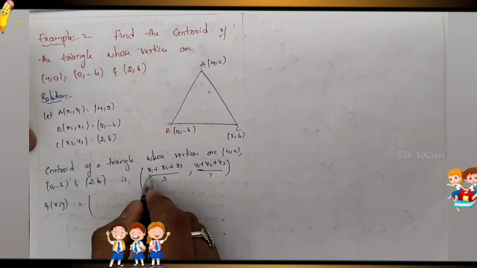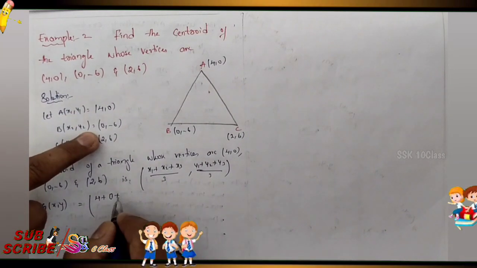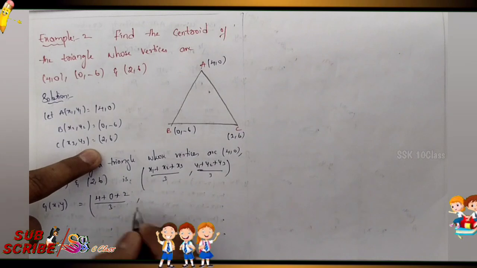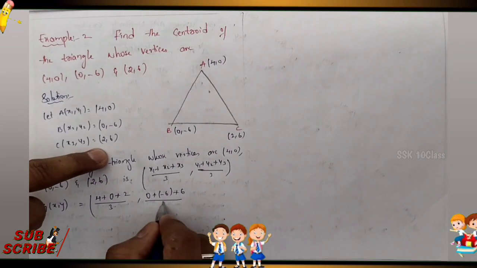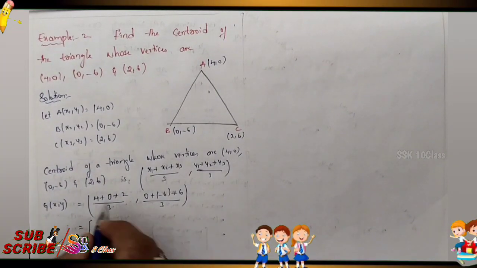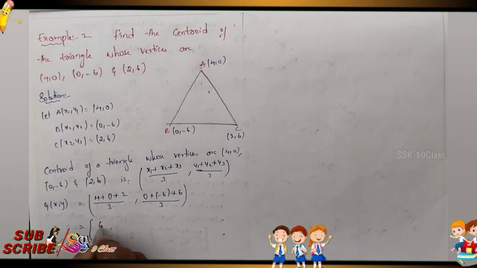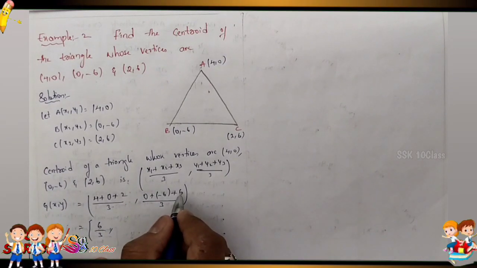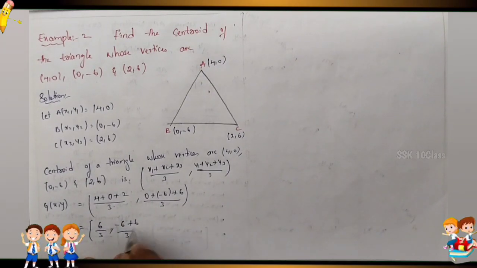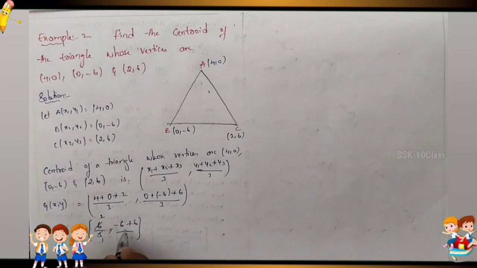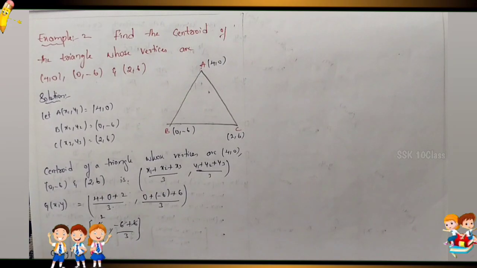Now x1 value how much? x1 value is 4 plus x2 value is 0 plus x3 value is 2, by 3. Next y1 value is 0 plus minus 6 plus 6 by 3. So 4 plus 0 is 4, 4 plus 2 is 6, 6 by 3. Here plus 6 into minus 6, here plus 6 by 3. 3 1 ja 3 2 ja, plus minus cancel. So what is remaining? G of x comma y is 2 comma 0.